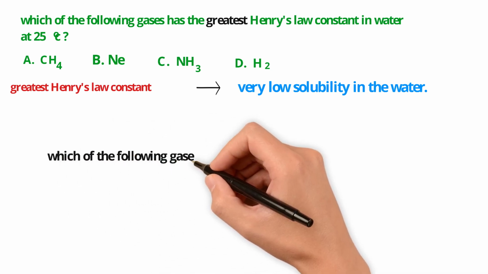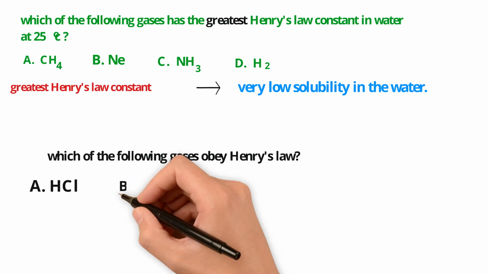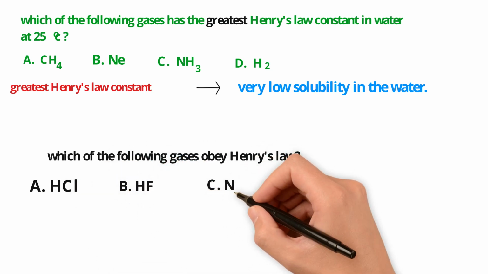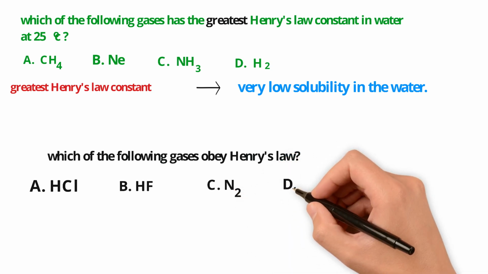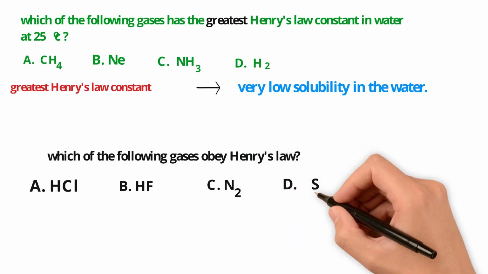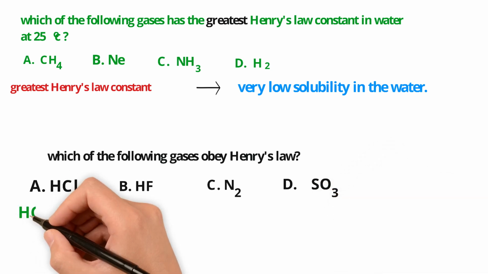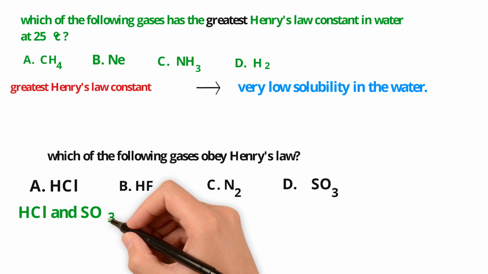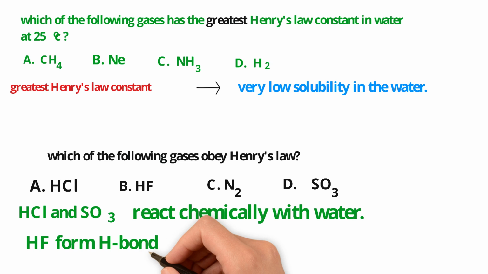The second question. Which of the following gases obeys Henry's law? A. Hydrogen chloride. B. Hydrogen fluoride. C. Nitrogen molecule. D. Sulfur trioxide. Both hydrogen chloride and sulfur trioxide react chemically with water, and hydrogen fluoride forms hydrogen bonds with water.